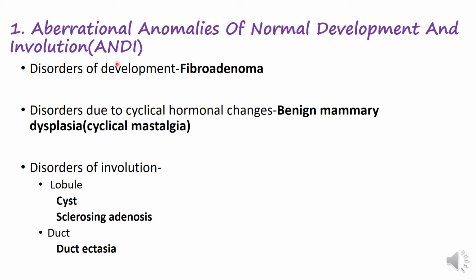So for disorders of development, we have fibroadenoma, which we have talked about before. Then we have disorders due to cyclical hormonal changes, benign mammary dysplasia, which is also referred to as cyclical mastalgia. One of the features is breast pain, that's mastalgia, cyclical in nature, that it occurs monthly during the menstrual cycle. And then we have disorders of involution, including those that affect the lobule and those that affect the ducts. For the lobule, we have cysts and sclerosing adenosis, and then we have duct ectasia.